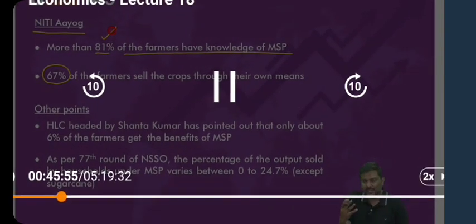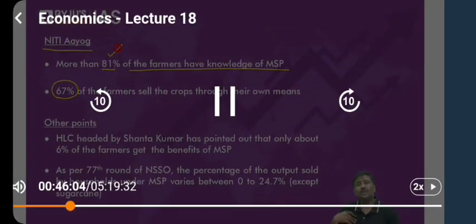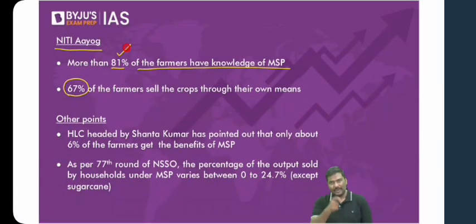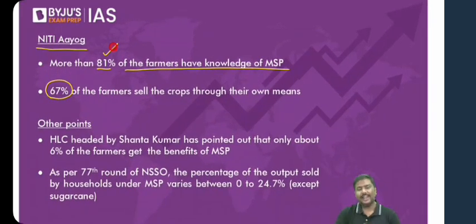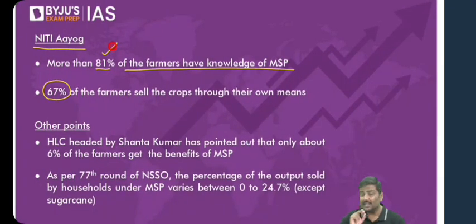Why? The question is why. Despite having MSP of the government, why will the farmers sell it to others in the market? One, government majorly procures rice and wheat. I hope you understand. What if you have cultivated jute? There is no way you can sell it to government. Second, in many of the states, what generally happens is government will procure and make the payment of MSP on the same day. In many of the states, when the food grains are procured, the payment is done on the same day.